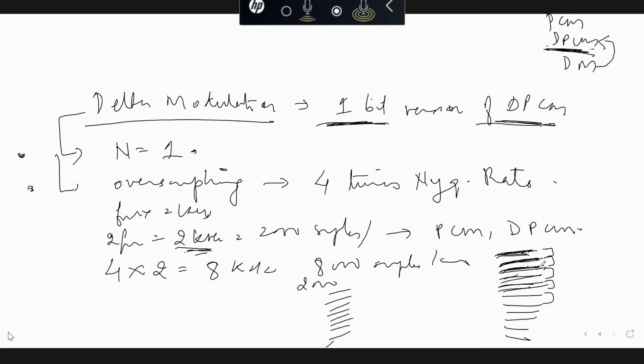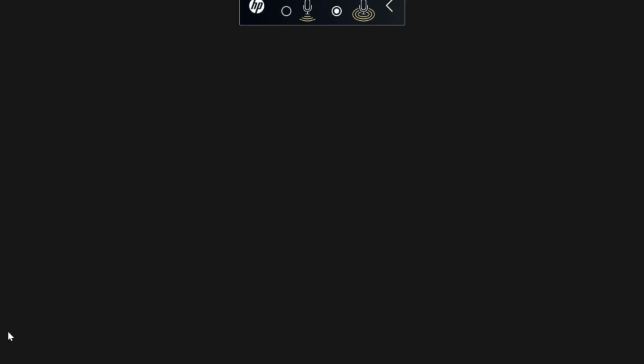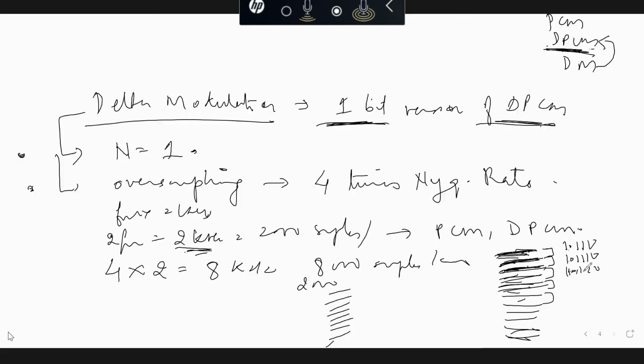The purpose of taking 8000 samples, or 4 times the Nyquist rate, in delta modulation is that if I have more samples, then redundancy is definitely more here, but we are exploiting that redundancy in delta modulation. Suppose one sample is 1.1 volt, the next would be 1.11 volt, another 1.12 volt. So the change in the next sample value will be even smaller. The change is very small if we have more samples with us. So that is one part.